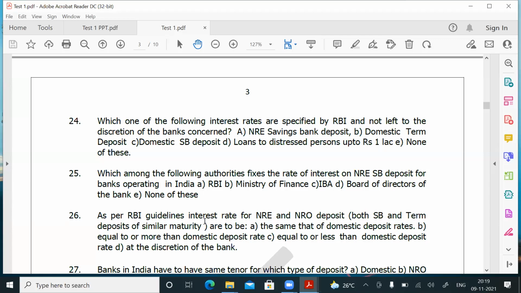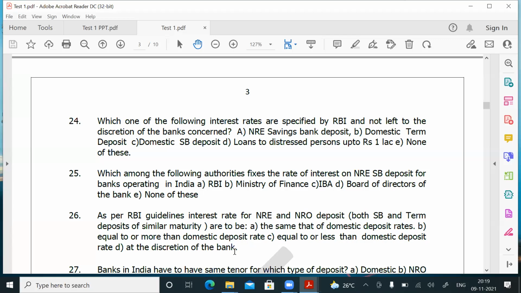As per RBI guidelines, interest rate for NRE and NRO deposits, both SB and term deposits of similar maturity, are to be the same as that of domestic rates. So the rate of NRE deposit or NRO deposit, whether it has to be the same. Whether RBI says it has to be the same. Point number B, equal to or more than domestic deposit rate, whether you can fix the NRO and NRE rates of same maturity either equal to or more than the domestic rate, or whether you can fix NRE NRO rate equal to or less than the domestic rate at the discretion of the bank.